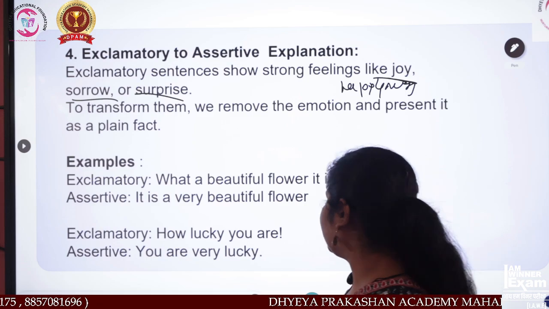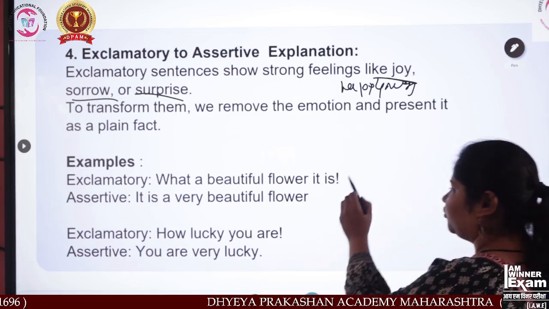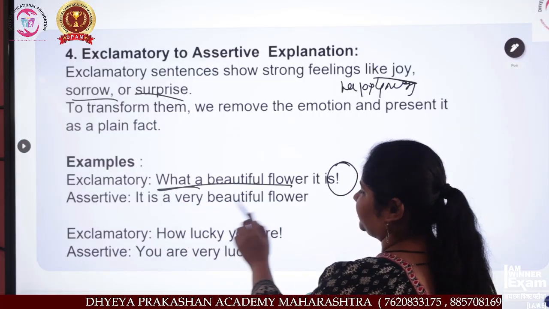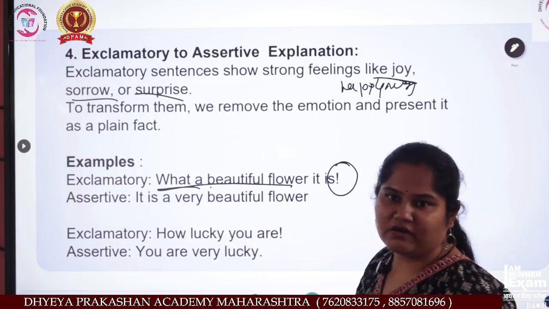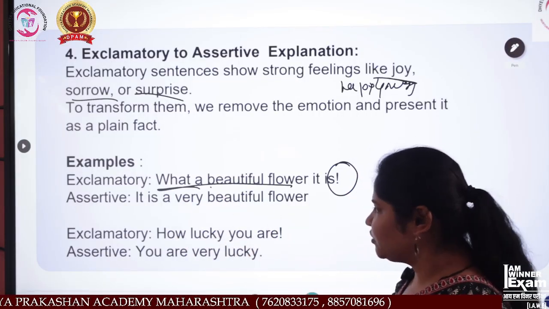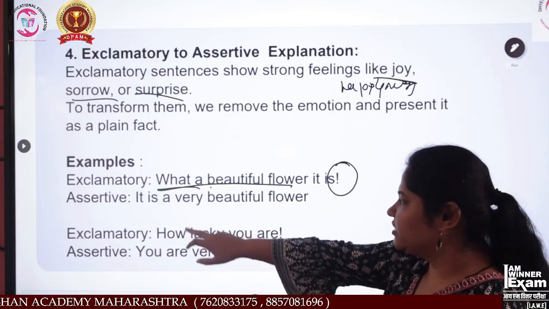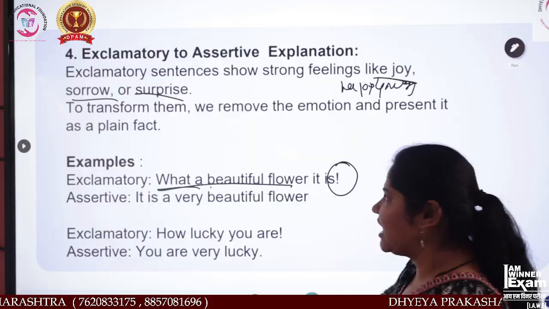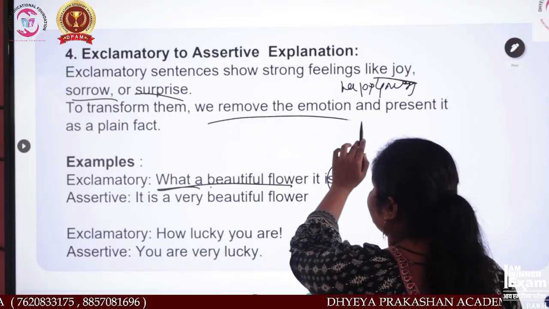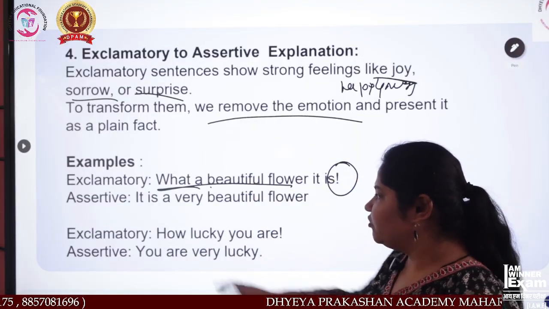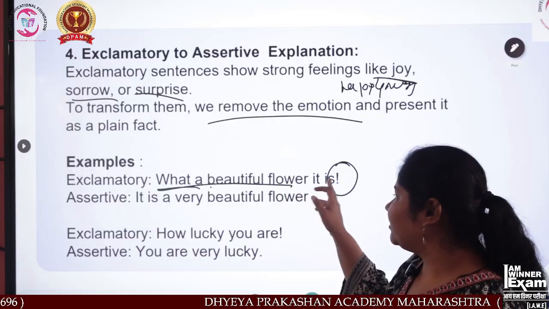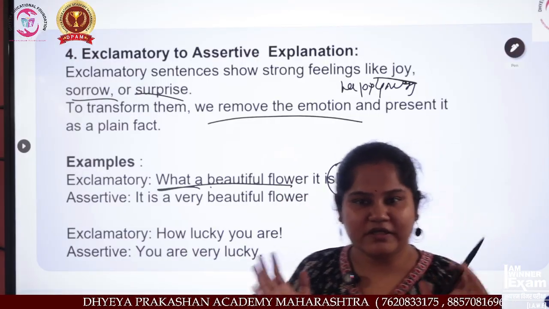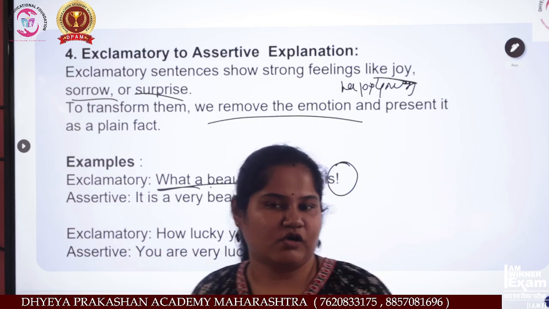What a beautiful flower it is! Now see, over here an exclamation mark is there. Question type is also here. What a beautiful flower it is. Now see, assertive is what? It is a very beautiful flower. Given as an answer, remove the emotion. See, it was a feeling of joy or positivity about the flower.